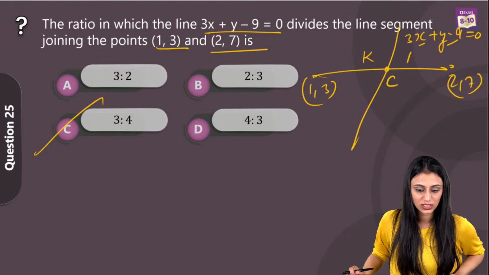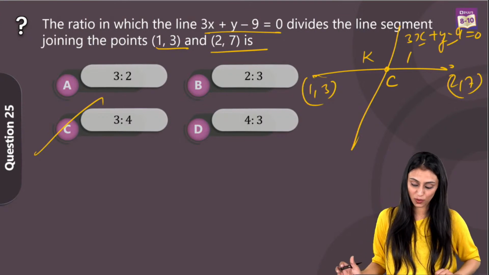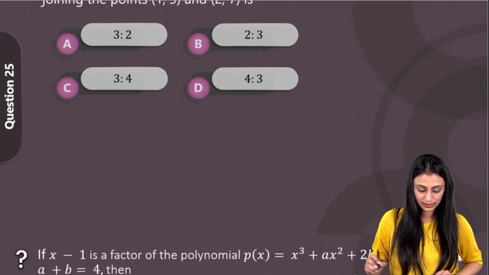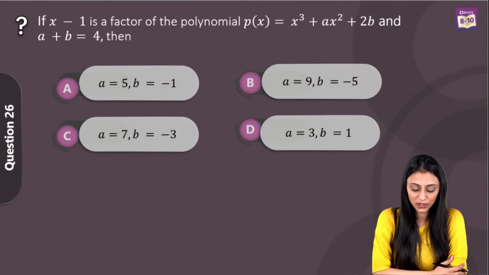Varsha, yes, option C. Anuraj, Karuna, Siddharth Shukla, absolutely. Option C is the correct answer for this question. Let's take a look at the next one. Question 26. If x minus 1 is a factor of the polynomial x cube plus ax square plus 2b